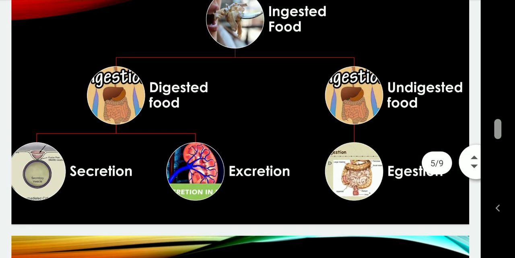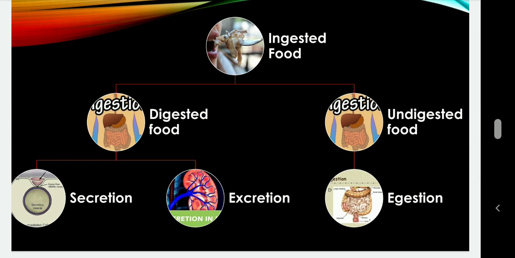So what happens whenever we eat something, that is ingestion, हम कुछ खाते हैं. Then there are two possibilities: either the food will be digested or the food will not be digested. If the food will be digested, then there are two possibilities.